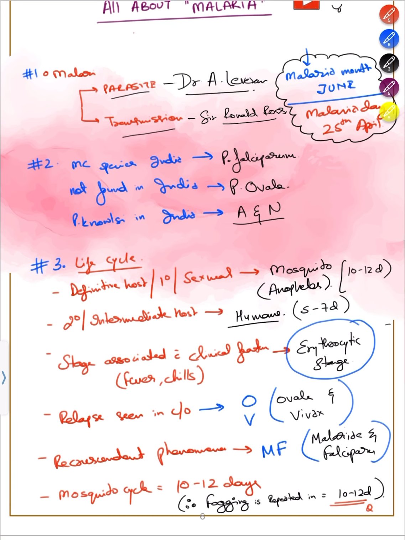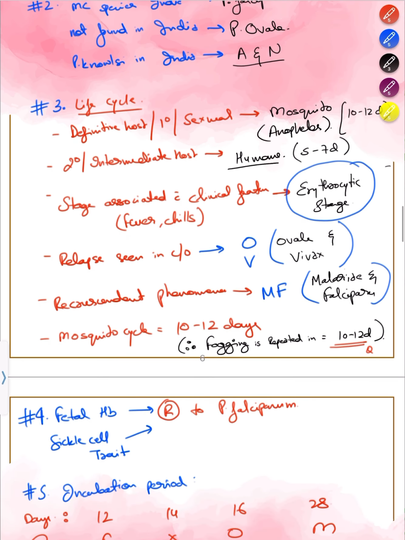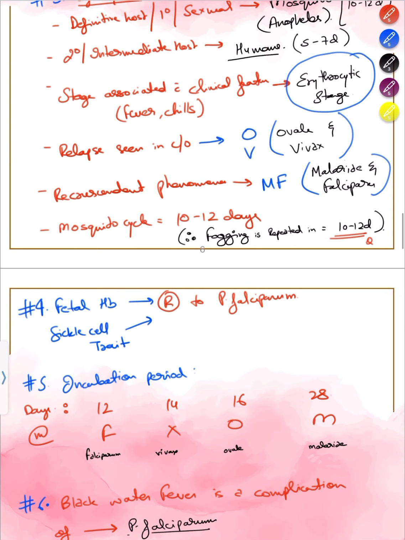Stage associated with clinical features, which is fevers, chills, etc., is erythrocytic stage. Relapse is seen in case of ovale. Recrudescence phenomena is seen in case of malariae and falciparum. This one is ovale and vivax. Mosquito cycle is 10 to 12 days, hence fogging is repeated in 10 to 12 days. Now, towards Plasmodium falciparum, the resistance is fetal HB and sickle cell trait.